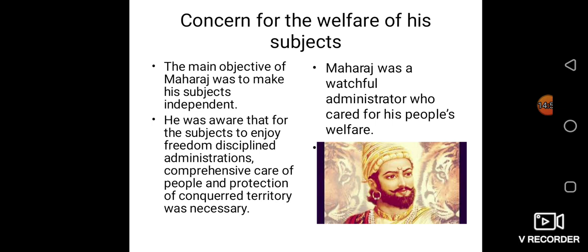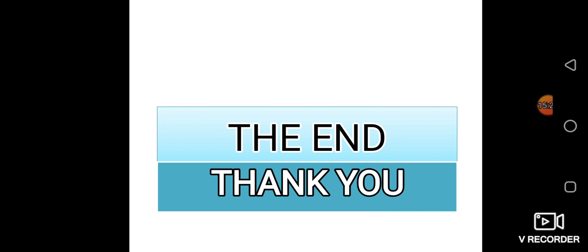Now next is concern for the welfare of his subjects. The main objective of Maharaj was to make his subjects independent. He was aware that for subjects to enjoy freedom, disciplined administration, comprehensive care of the people and protection of conquered territory were necessary. Maharaj was a watchful administrator who cared for his people and their welfare. As you all know, Maharaj was a very good administrator and he loved our country very much, so he always wanted the welfare of the people.